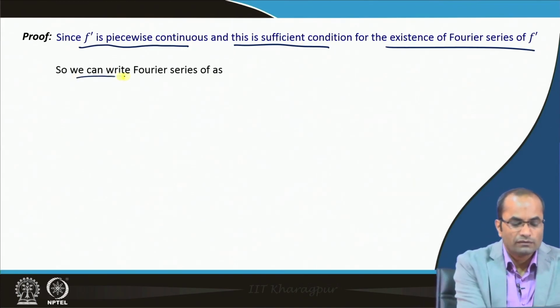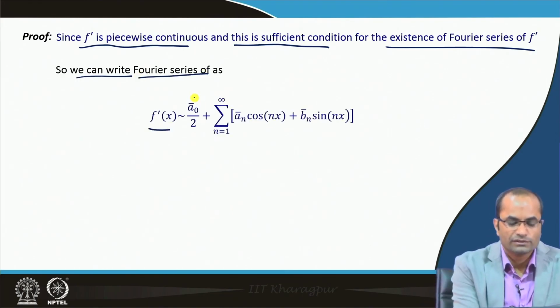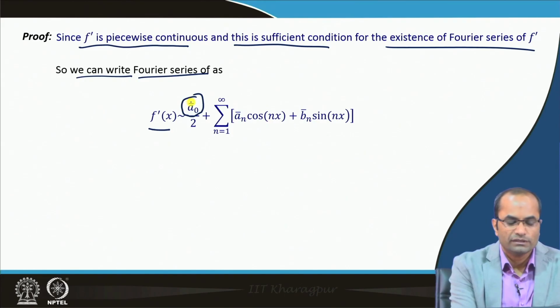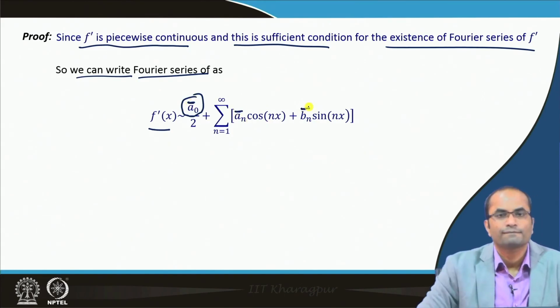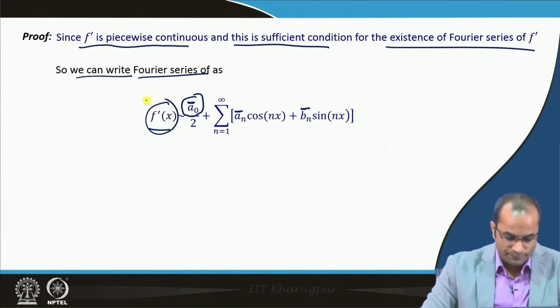So, we will write the Fourier series of f prime as the standard Fourier series, but now here we have taken not the standard coefficients a naught, a n, b n, but with a bar we have denoted them: a 0 bar, a n bar, and then b n bar. So, the new coefficients, because this series is for f prime.